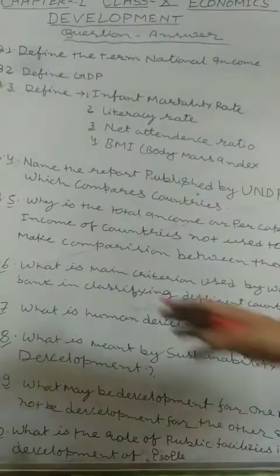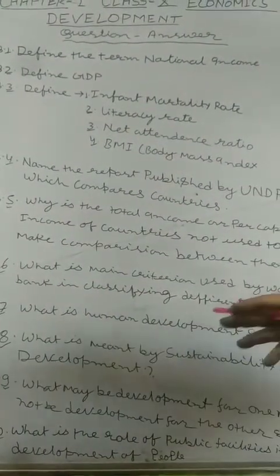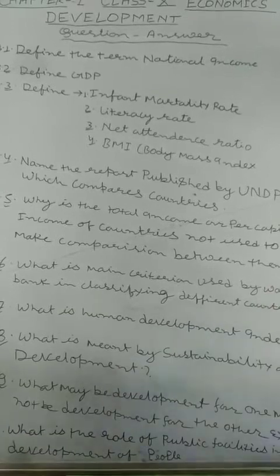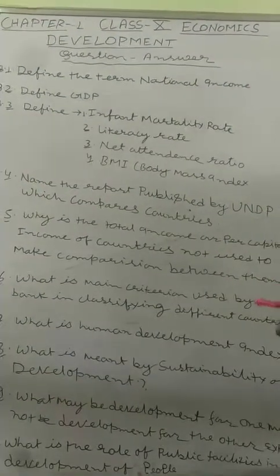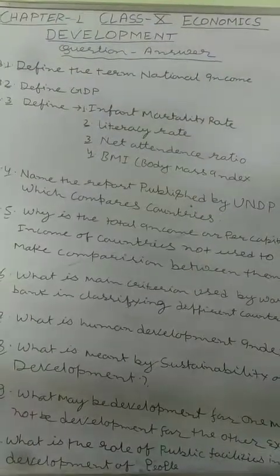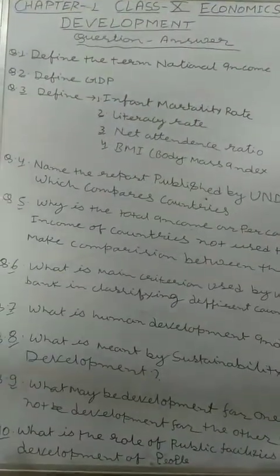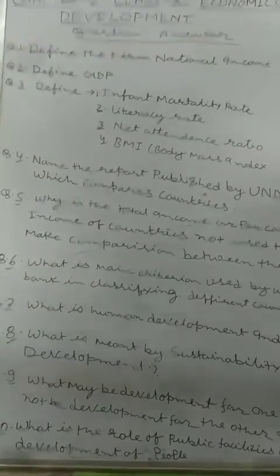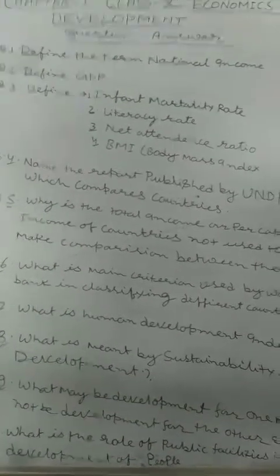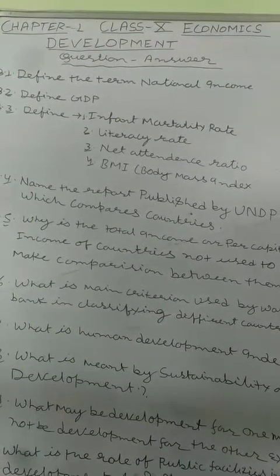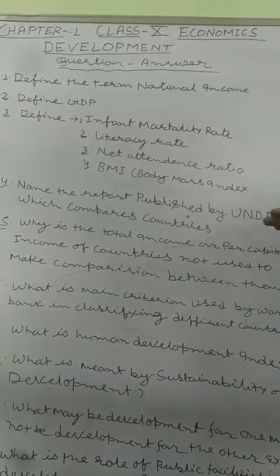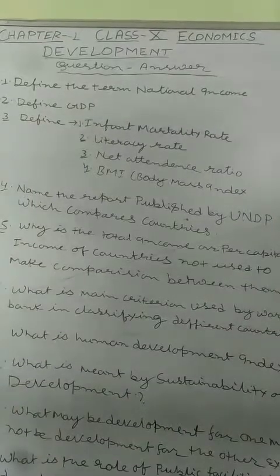What is the main criteria used by World Bank in classifying different countries? देखिए यहाँ पे एक चीज ये है कि there are two types of reports published every year regarding human development or nations' levels, different countries' performance or levels regarding comparison. So one is published by UNDP and another is World Bank.